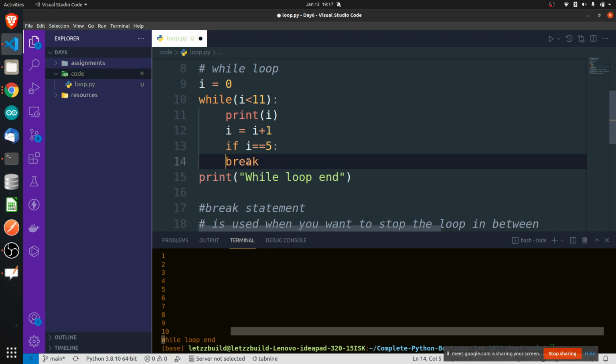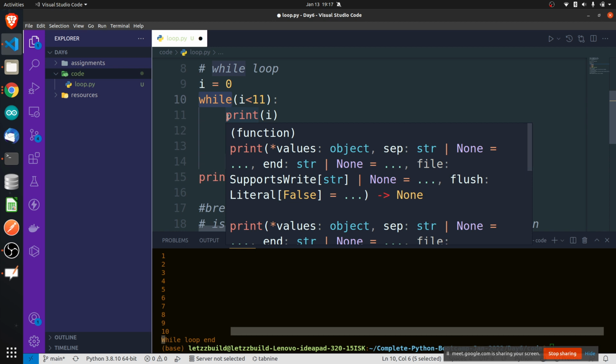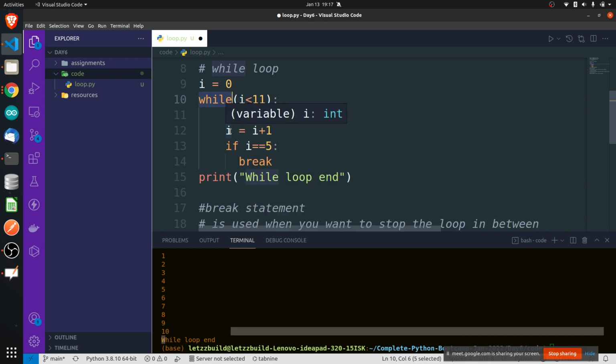Why did I give a little space here? To indicate that the if condition is inside the while loop, and please give the same space. You cannot give different spacing. All three lines are inside the while loop, so they have been given the same space.